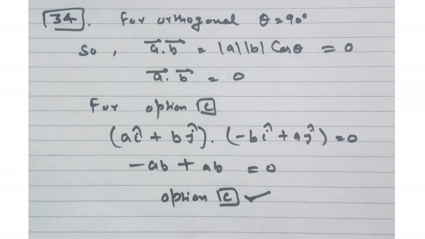So here if dot product of two vectors is equal to 0, then these vectors are orthogonal. So now in this question for option C, the dot product of these vectors will equal to 0. So that means option C is our right answer.